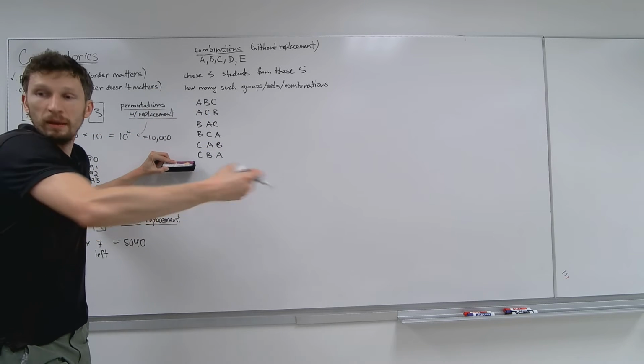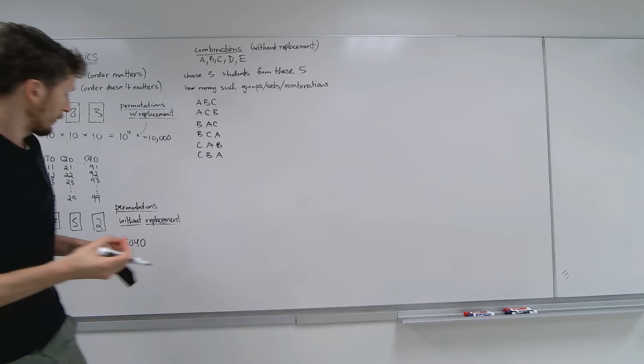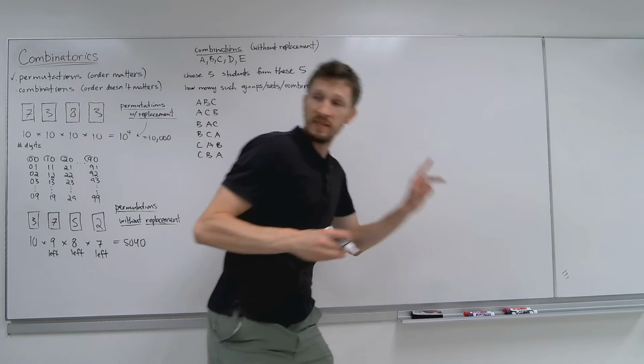It's 3 times 2 times 1. So we would divide by this. This is 6. We would divide by that 6 later. Okay. Now, before we continue with this, let me talk about factorial.